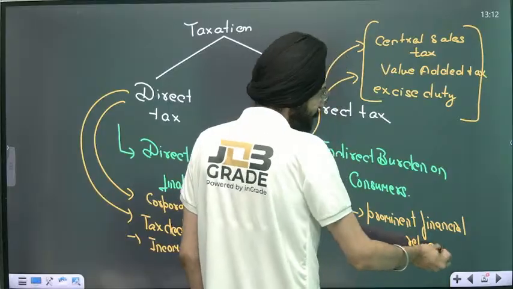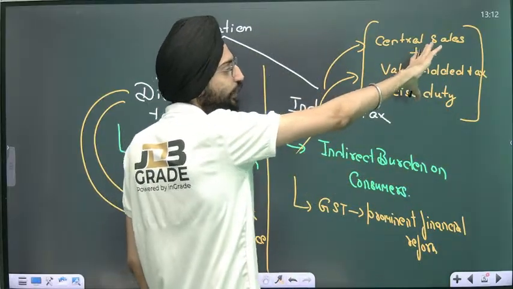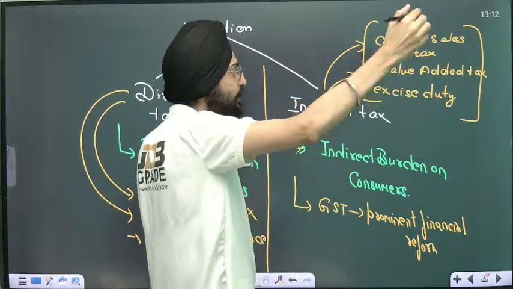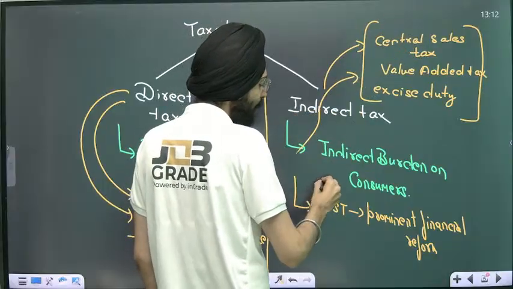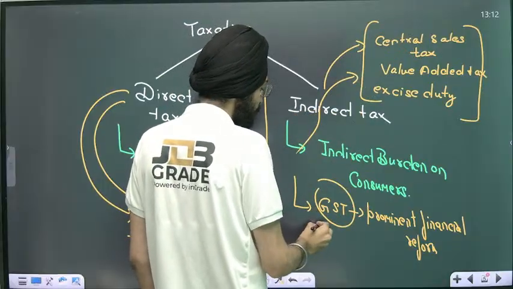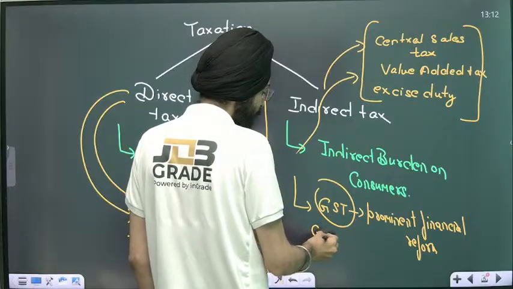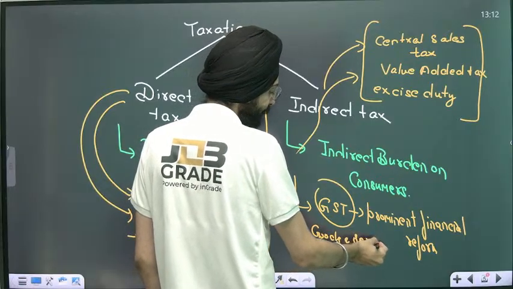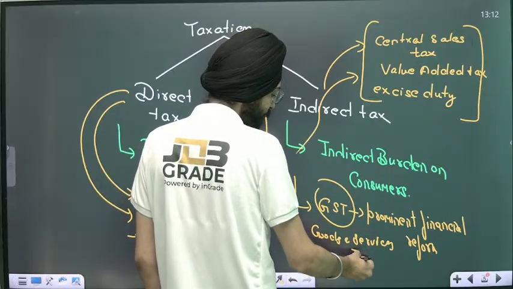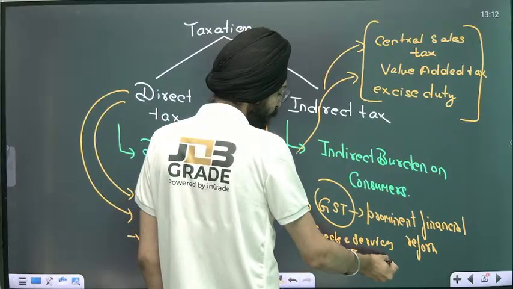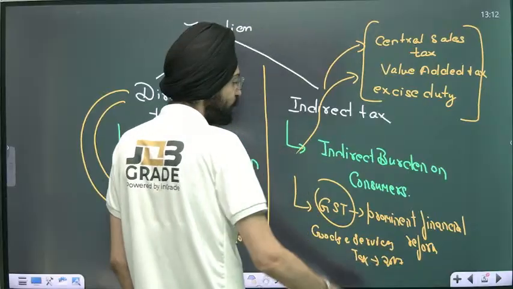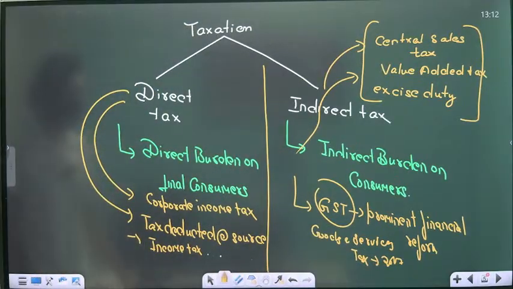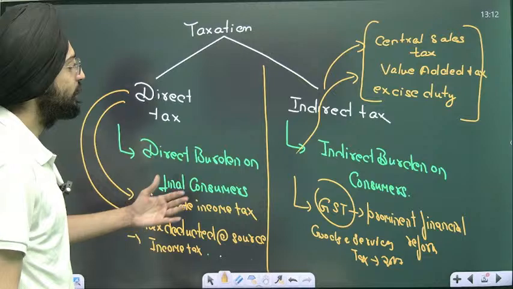These are just three examples. There were 16, 17 indirect taxes that have been clubbed under GST, which is nothing but the goods and services tax. It came into picture in 2017. This is the basic differentiation between a direct tax and an indirect tax.